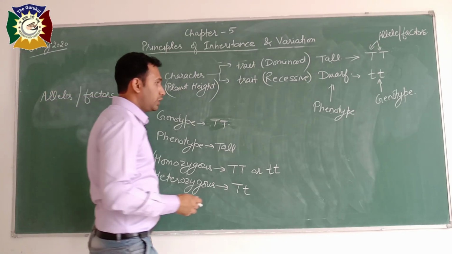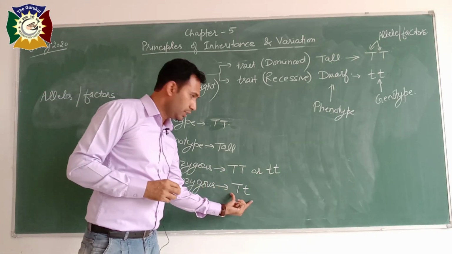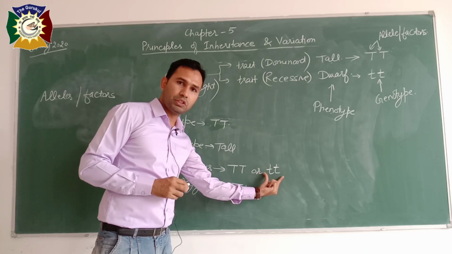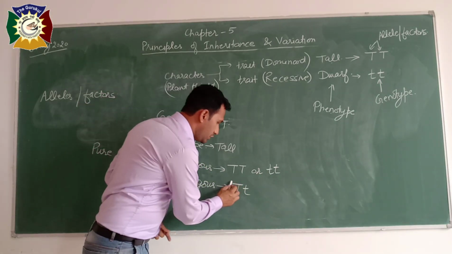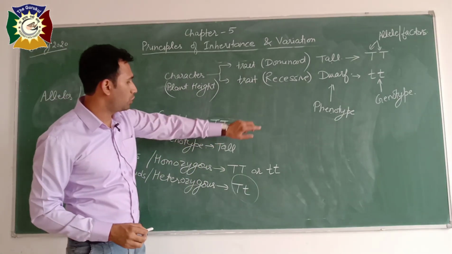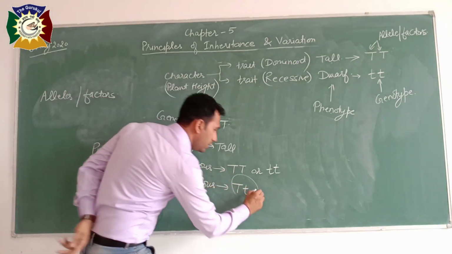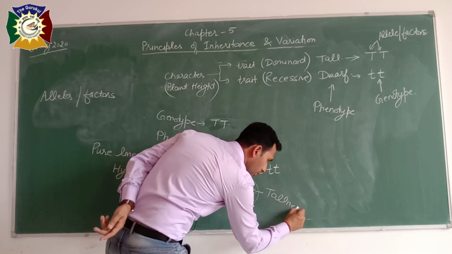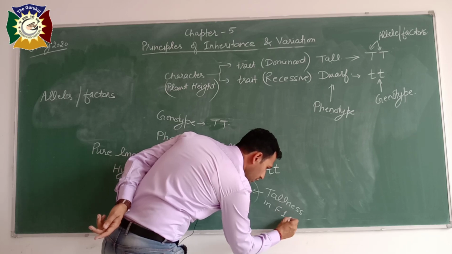Now the terms dominant and recessive are explained here. As we know, this will produce tallness, this will produce dwarfness. Then what type of phenotype will this genotype produce? So here the phenotype is always tallness in the F1 generation.